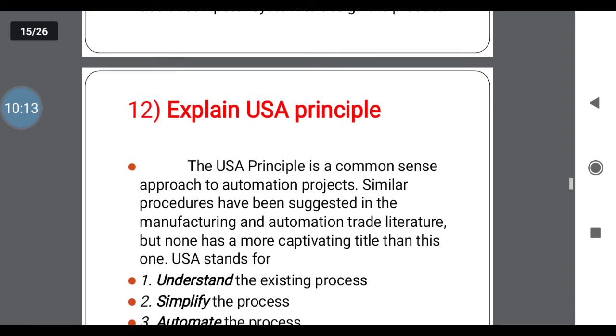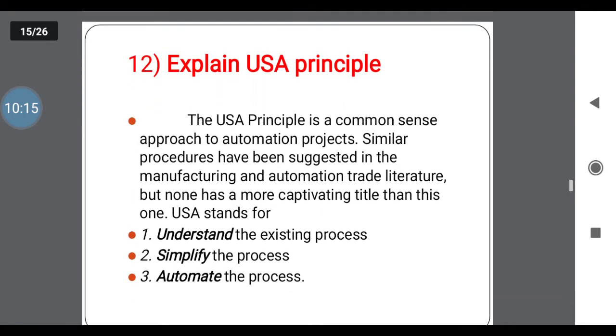Next one is what is the USA principle, or explain the USA principle. You know already what is the USA. It is a principle, a common sense approach to automation projects. Here we consider three letters U, S and A. In this U is understand the existing process. Second one is simplify the process. Third one is automate the process.